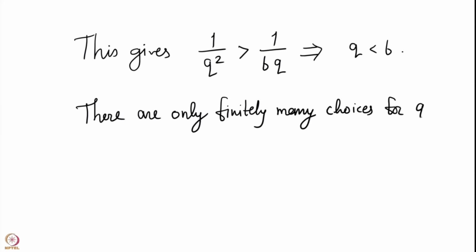for q, and hence also for p by q, because once you have fixed the denominator, suppose the denominator is fixed to be less than or equal to 5, then you are going to approximate your rational number by numbers p by q, where q cannot be more than 5.